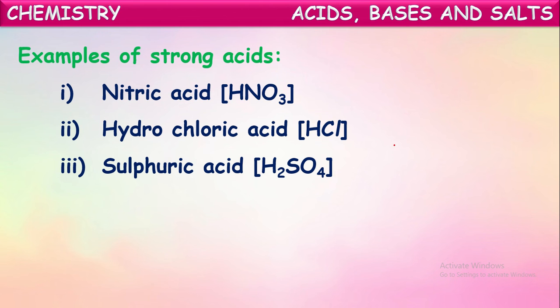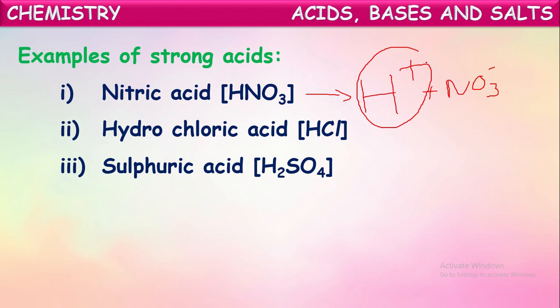So in these acids, ionization will be more than 30%. If you dissolve nitric acid into water, it splits into H plus and NO3 minus. In this way, more than 30% of the molecules of this acid will be ionized into respective ions. That's why this is a strong acid. In the same way, these acids are also.